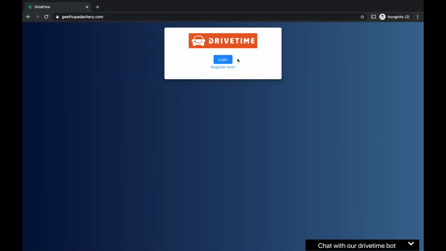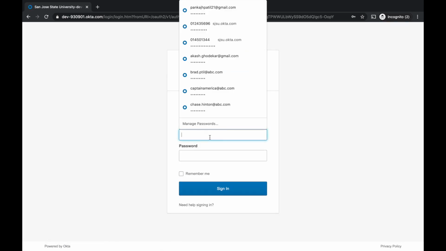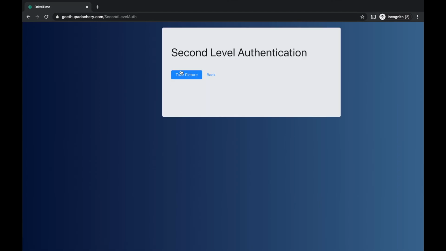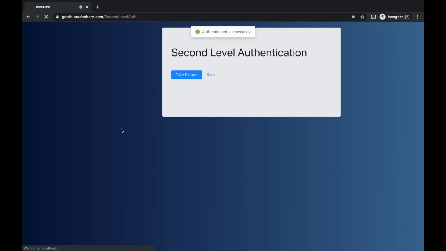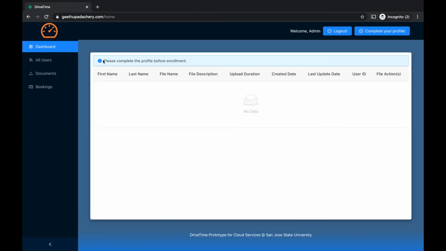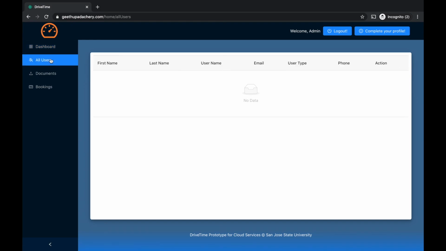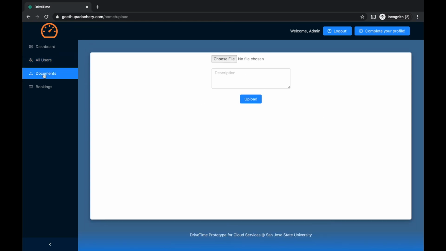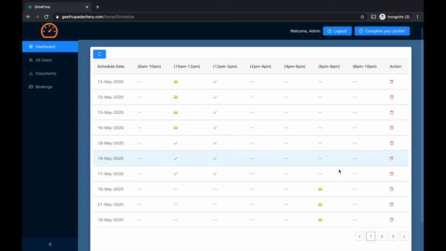So now I will show the admin console. The admin console also has a second level of authentication. In the admin dashboard we have all users' data, where he can check who all the registered users are, like instructors and students. He can also delete them. He can also add any documents. He can also check what the bookings are.